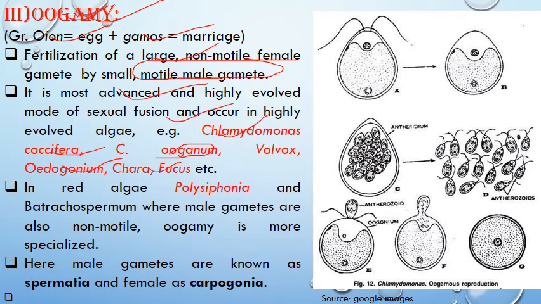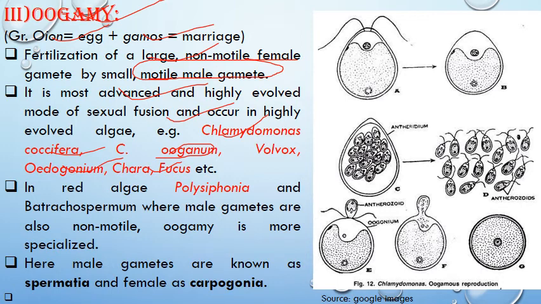So the most advanced forms of algae show this. In oogamy there is no differentiation as such between female and male, but the gamete of larger size acts as the female gamete, and that is sluggish, we can say non-motile, and the male gamete is motile, smaller in size and highly active. So this is the most advanced form of sexual reproduction.